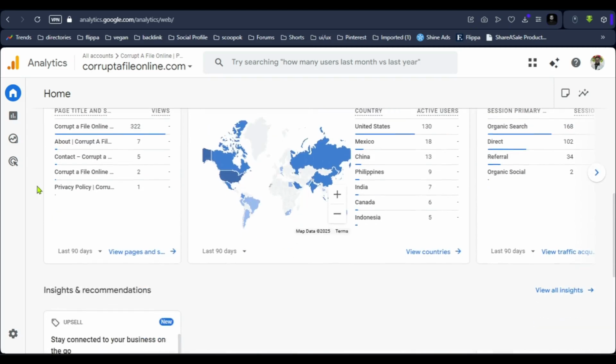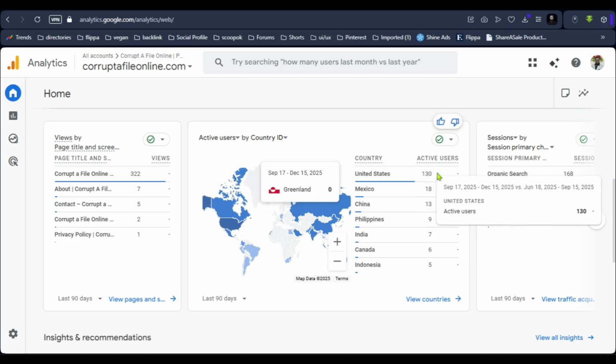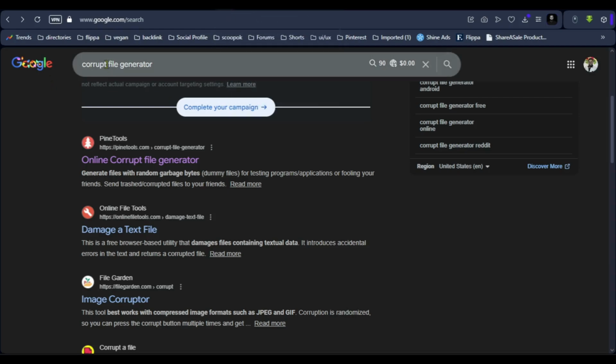You can see here that most of the traffic comes from USA, and also you can see other countries listed here like Mexico, India and all. And there is also organic search. You can see that most of the visitors come to this website through organic search.